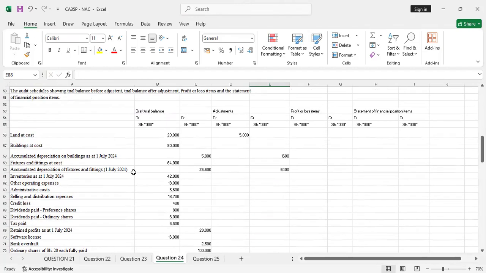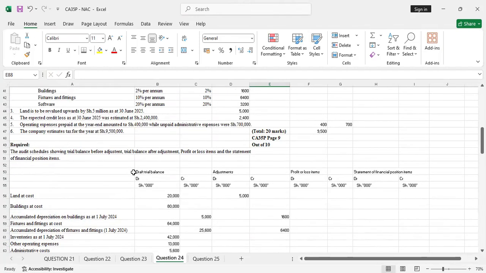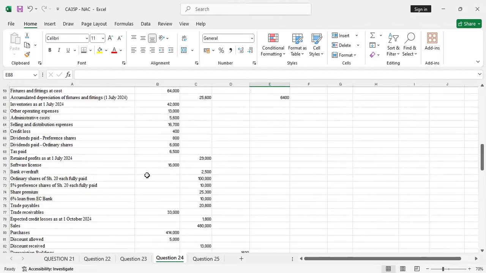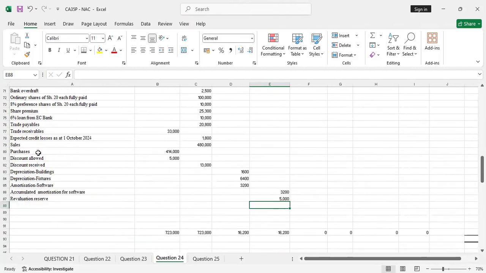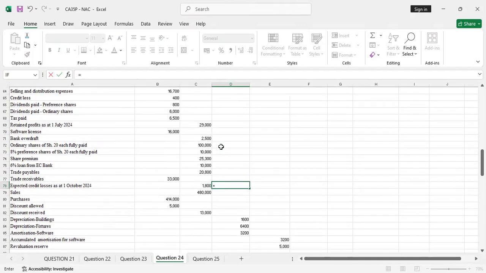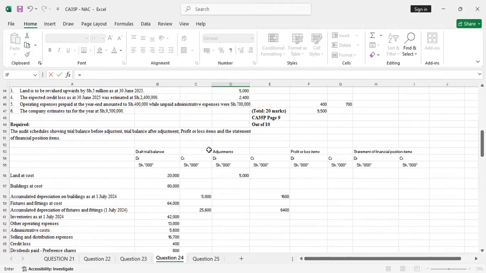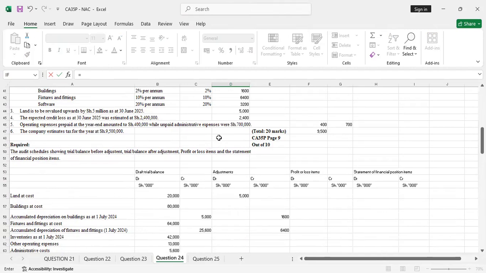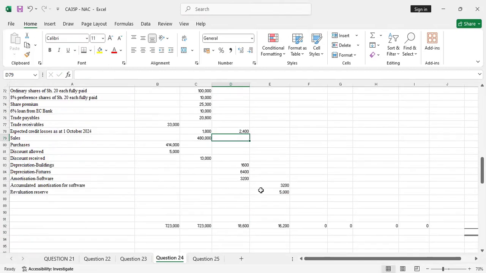You're done with that. Number 4, the expected credit loss as at 30th June 2025 was estimated at shillings 2.4 million. So there was an increase. So you'll debit the expected credit loss account with the 2,400. There will be an increase, and we are told that in October, six months ago before we close, it was at 1,800. So this 2,400 is just an increase, and that 1,800 is part of it. I'll show you what to do once we are done with that.